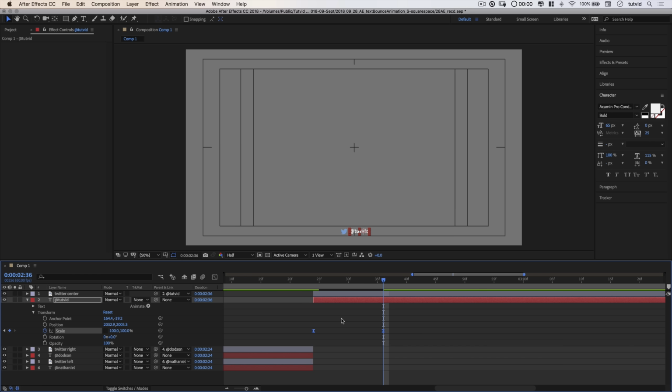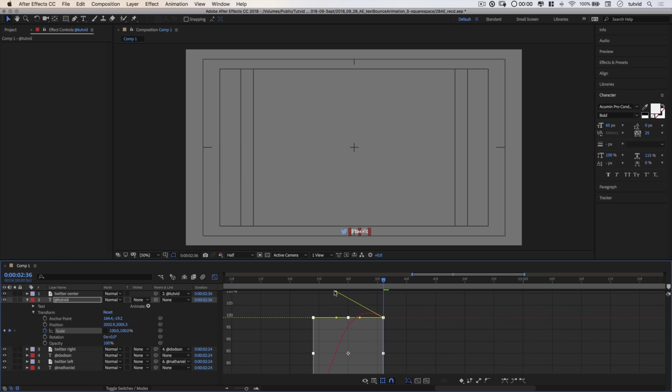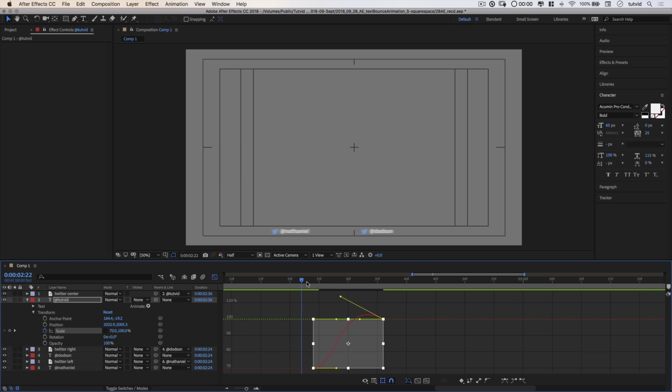Now, with these keyframes selected, I am also going to go to the graph editor, and I'm going to bump this animation out a little bit. So I'm going to make it a little wider than 100% width. There's our 100% width. We're going to bump this out a little bit wider, something maybe kind of like that. Let's see what that looks like. So it's going to start really squished, and then it's going to pop out.